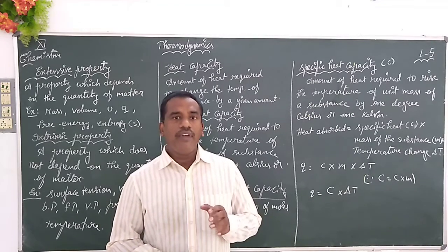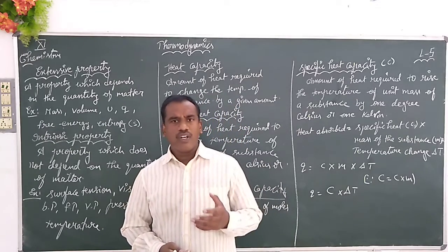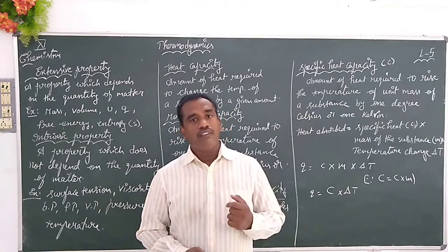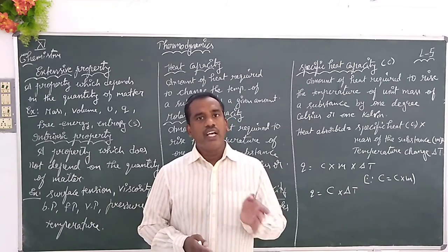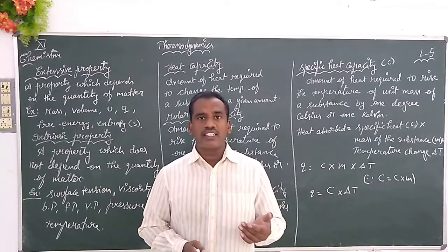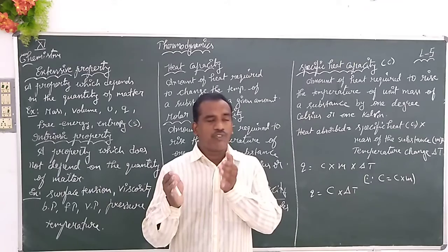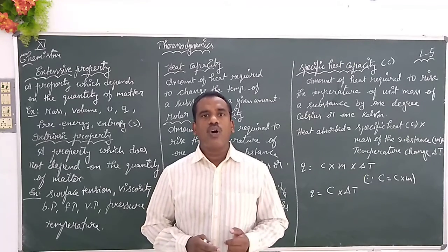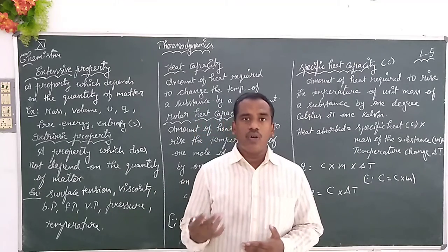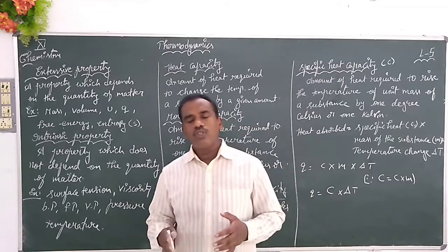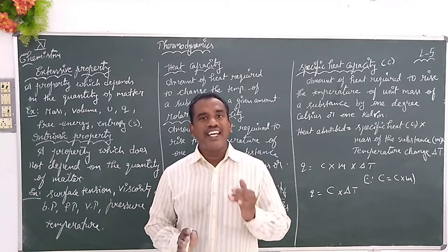Similarly, we learned in the 5th chapter, states of matter, related topics like surface tension and viscosity. For example, you can see water and honey. Honey will not flow very fast because its particles are held very close to each other. It's called the viscosity of the substance. Which does not flow easily will have more viscosity. So it does not depend upon the amount of matter. Those properties we call intrinsic properties.